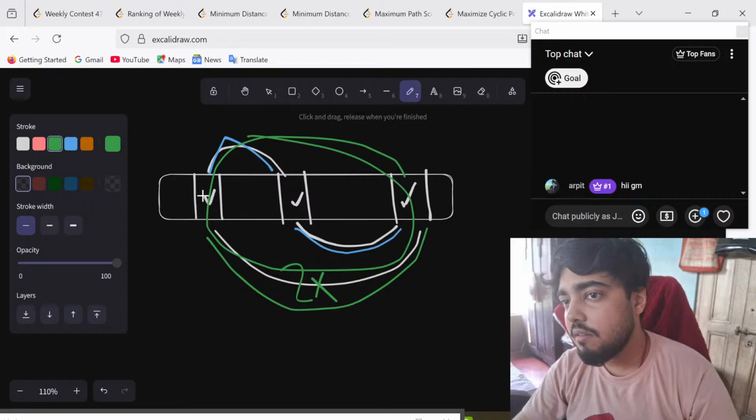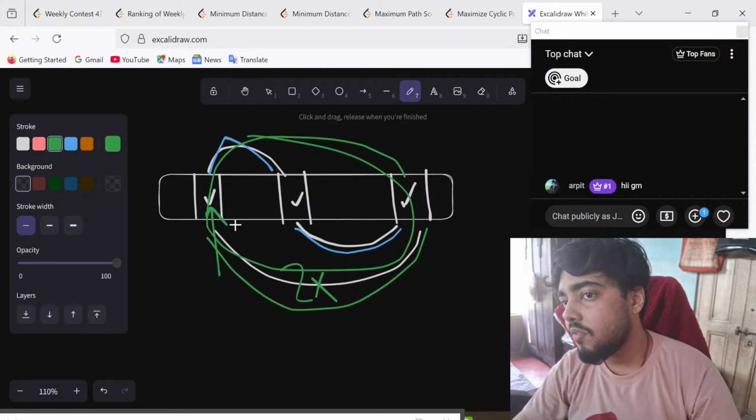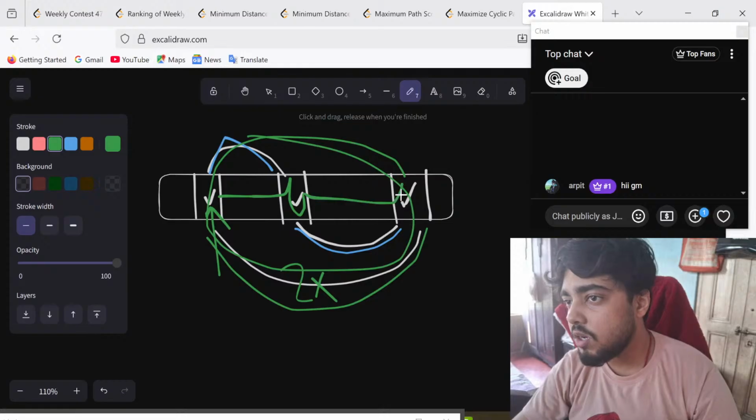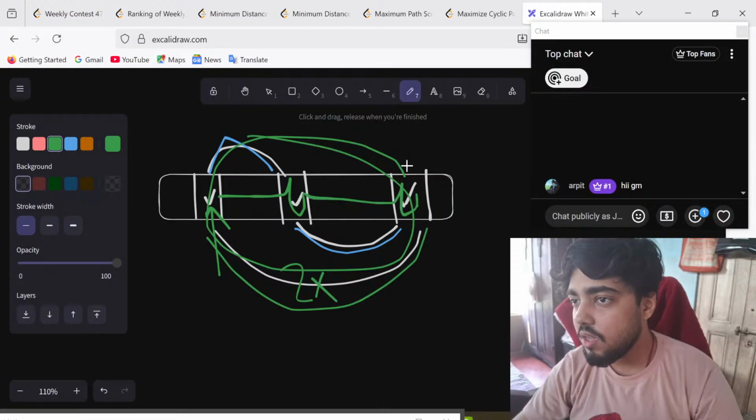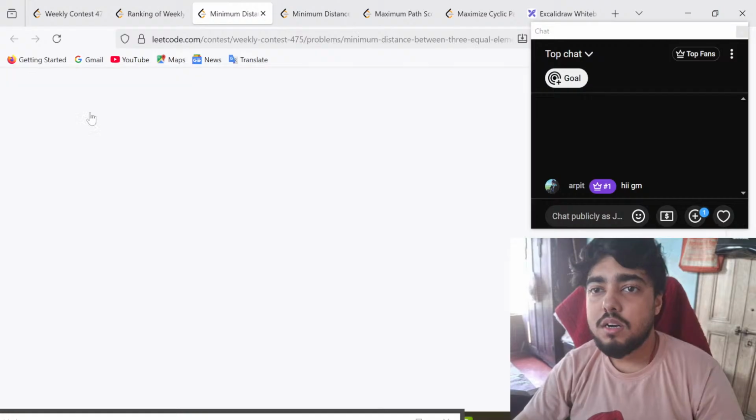At any position, if you encounter this element, from here you can start traversing. You get this element once, you still go on traversing. You get this element twice, you can stop. Over here you can stop. There's a red signal over here. Over here you have to stop. Great. So let's look into the solution.